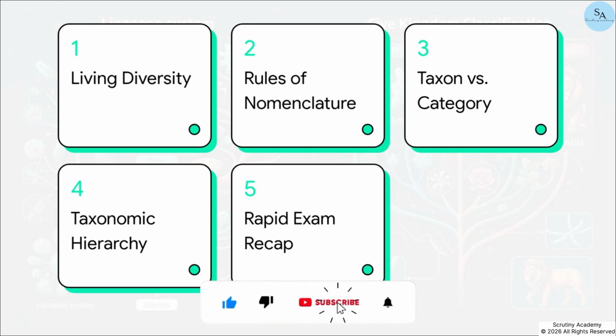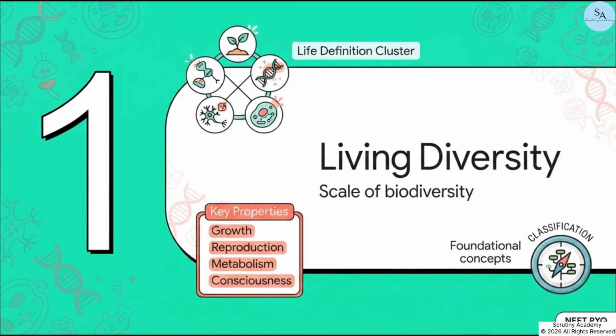Here are the exact topics we are going to crack today: living diversity, rules of nomenclature, taxon versus category, the taxonomic hierarchy, and finally, a rapid exam recap. Section 1, the living diversity. Before we can even begin to classify the massive scale of biodiversity out there, we first have to define what living actually means. We're talking about key characteristics like growth, reproduction, metabolism, and consciousness. Those are the ultimate defining properties of life.